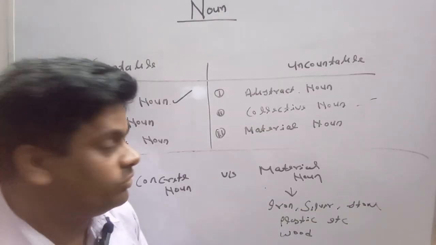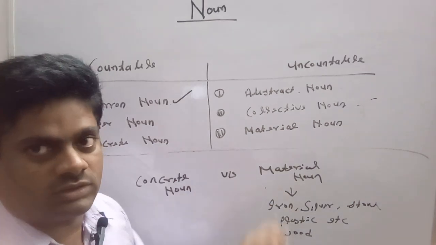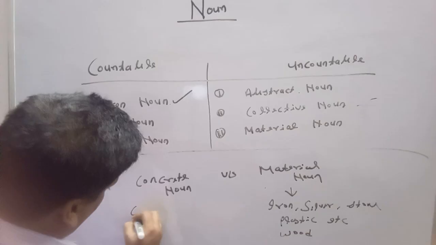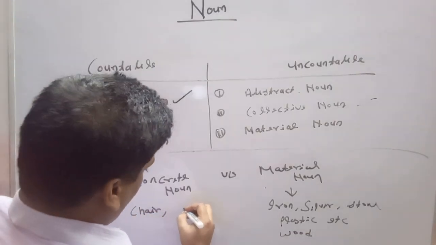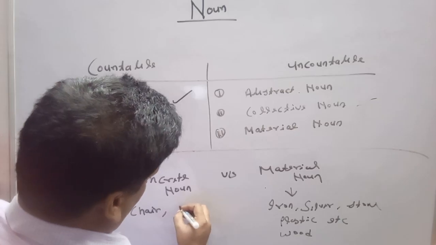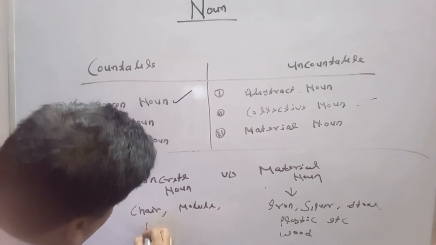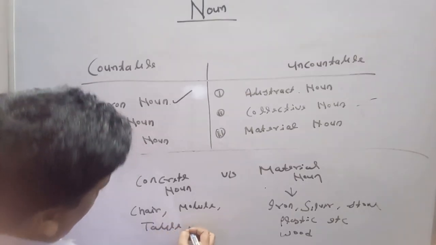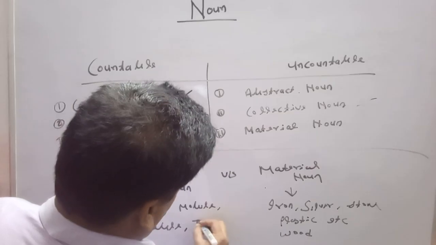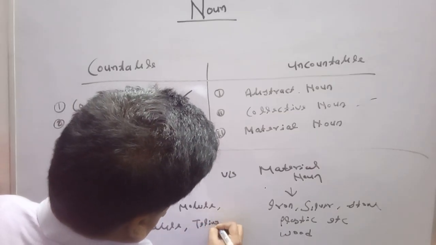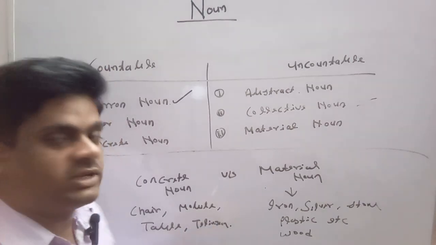As we already know that concrete nouns are the purified form of material noun, as chair, mobile, table, television.